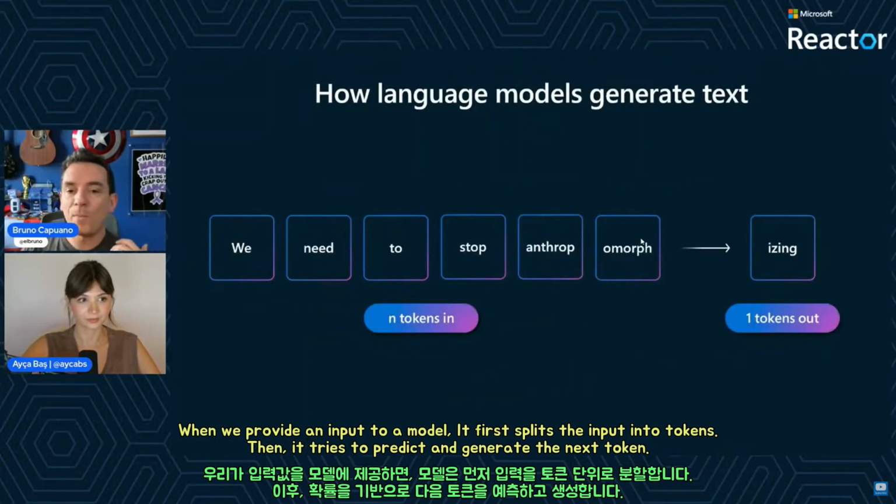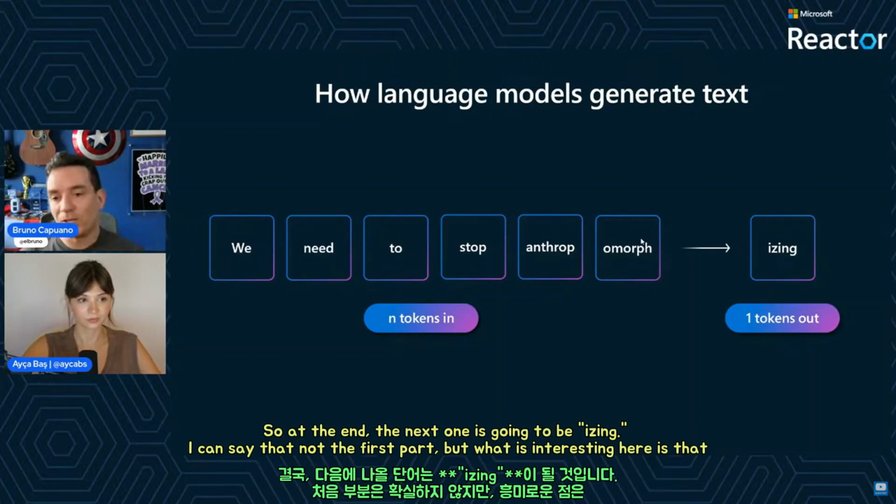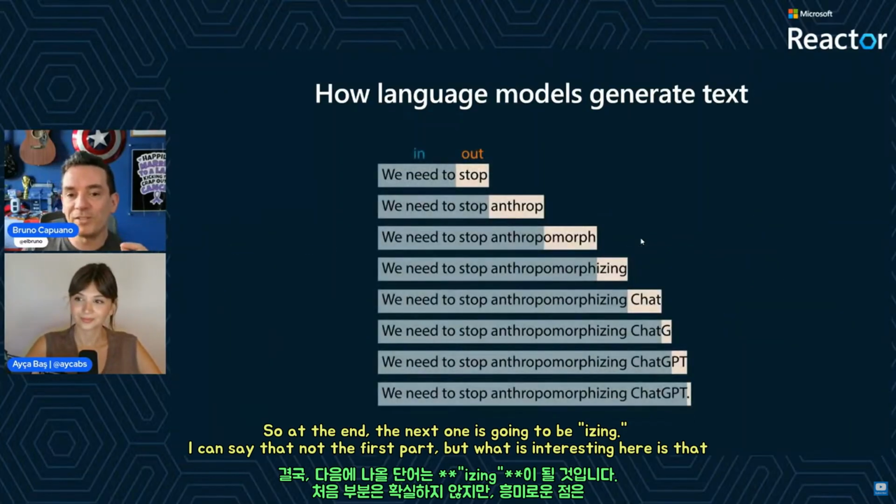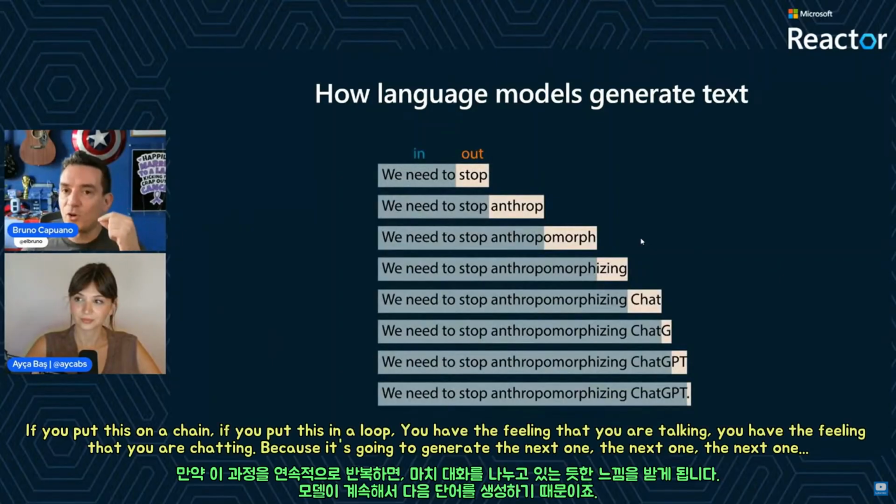So when we provide this input to a model, it's going to perform the split into tokens, and it's going to try to generate the next one. So at the end, the next one is going to be icing. I can say that, not the first part. But what is interesting here is that if you put this in a chain, in a loop, you have the feeling that you are talking. You have the feeling that you are chatting, because it's going to generate the next one, the next one, the next one, the next one.